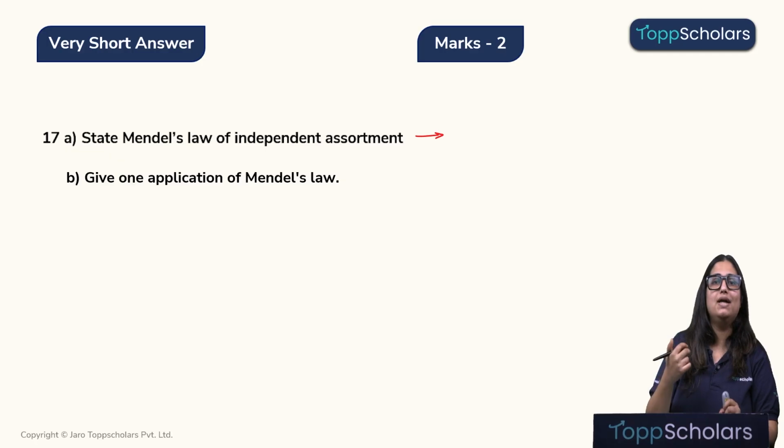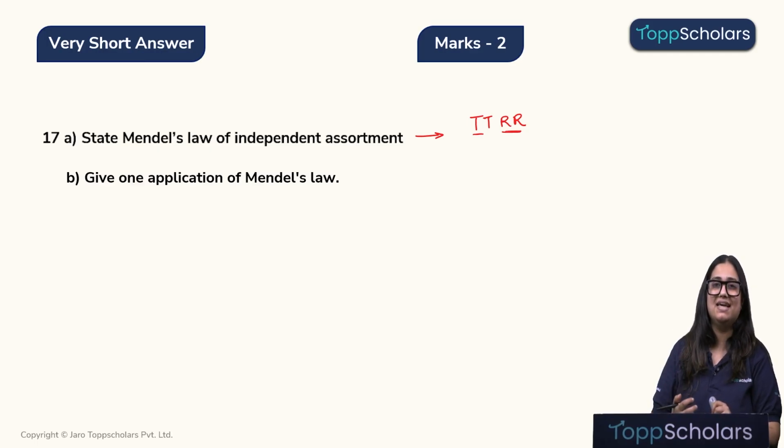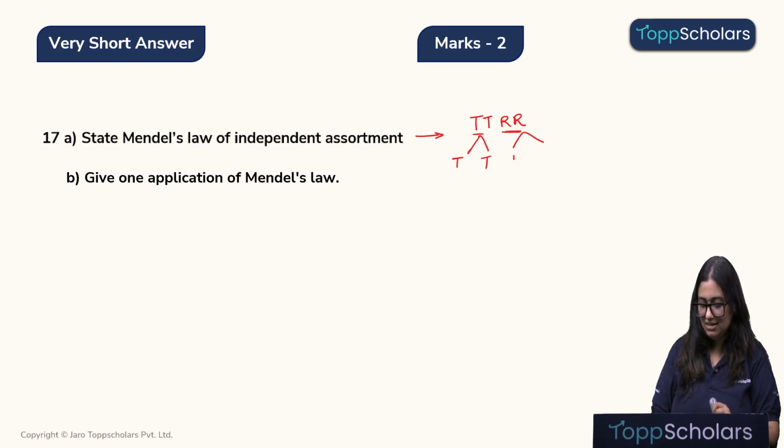That when more than one trait is inherited, like for example, let's say tall plants with round seeds, that is tallness and round seeds, the separation of the alleles and its entry into the gametes is independent of each other.